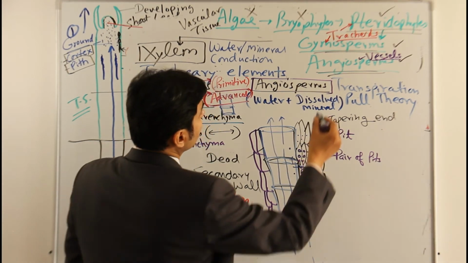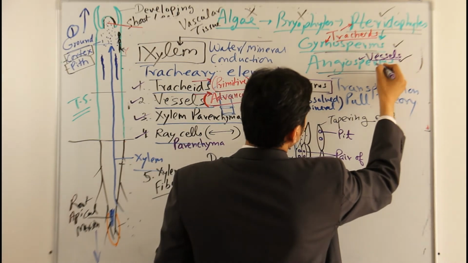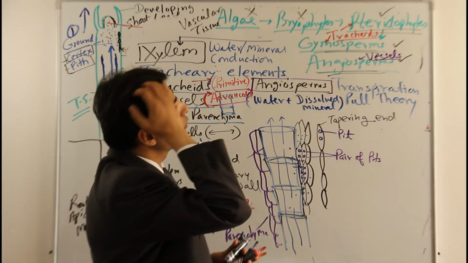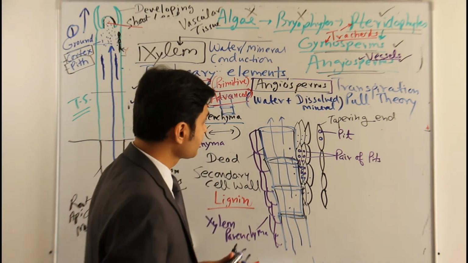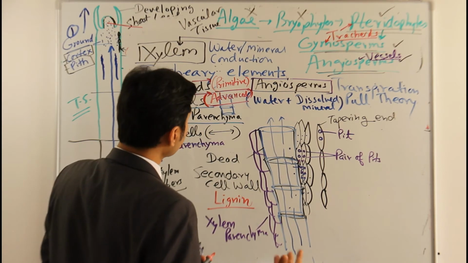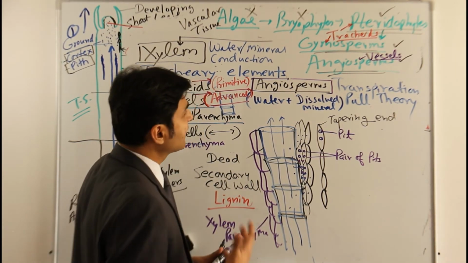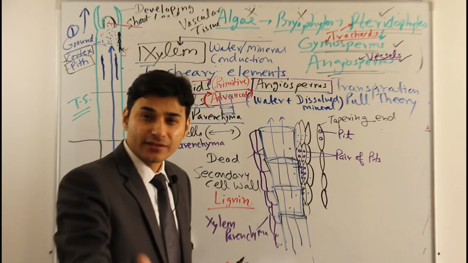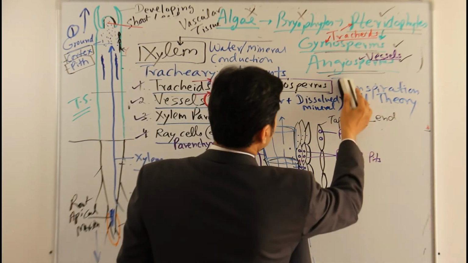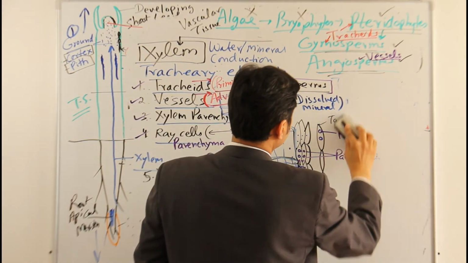So angiosperms have vessels mainly, but vessels plus some tracheids are also there. But as you know, in evolution there are progressive changes, as we discussed, and there are things which are missing in some places, or they are more advanced than the other groups. So I'll just remove this here, because I would like to write something here.